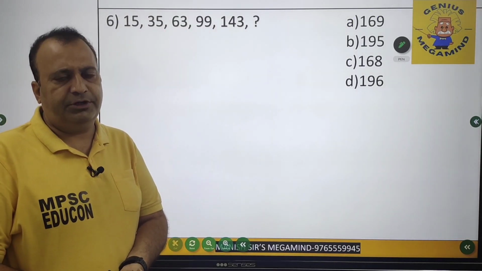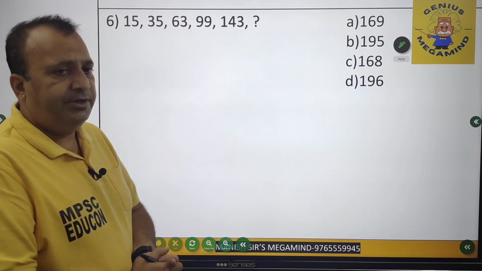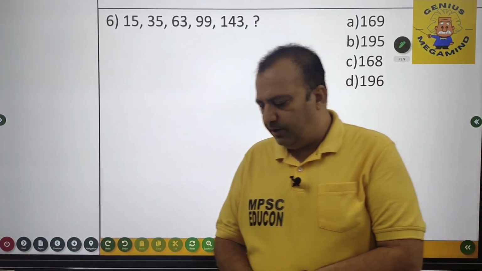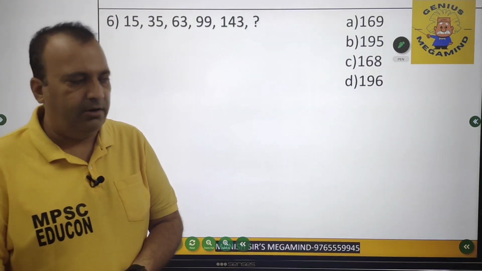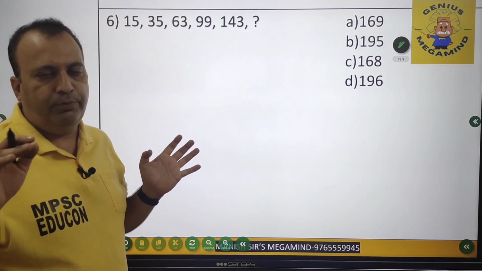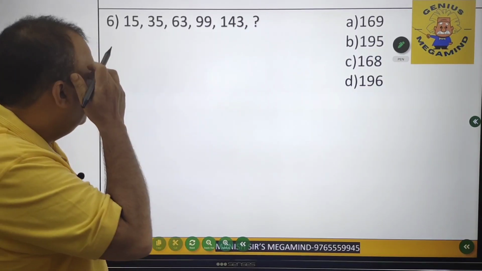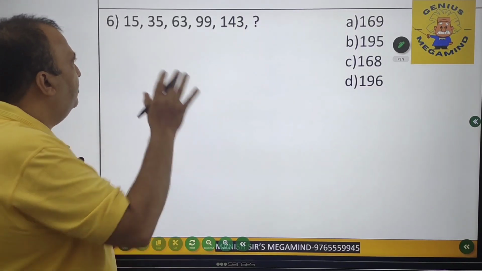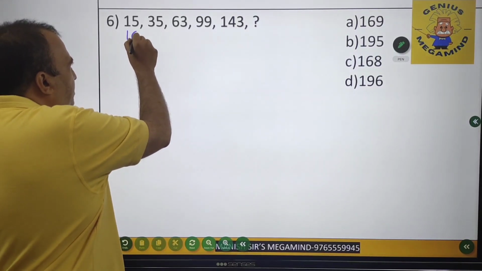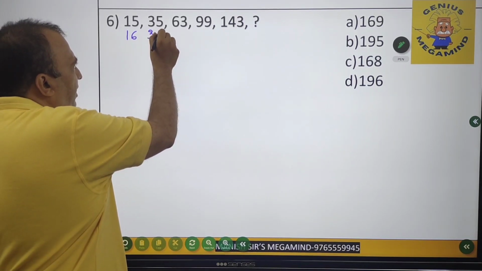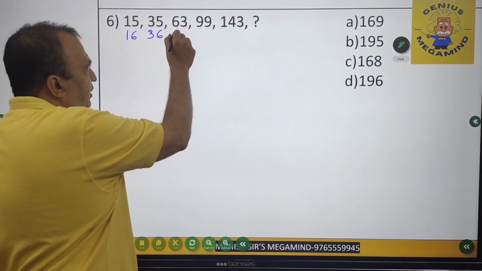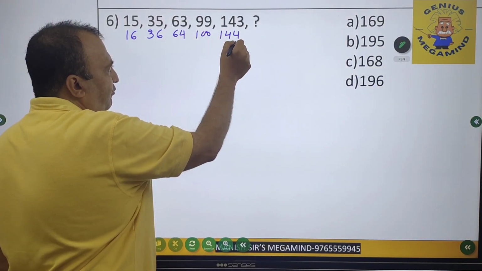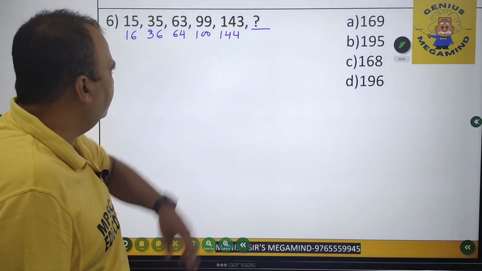Now moving down to question number 6. Now I can solve this question by two methods. So initially let's go for the square wala method. Every question has got a different logic. You please don't try to apply the same logic everywhere. So if I check it out, so what do I find? I find a square number which is very close to 15 is what? 16. Square number close to 35 is 36. Then close to 63 is 64. Then it should be 100. Then it should be what? 144. And then I have to find the number at the place of the question mark.